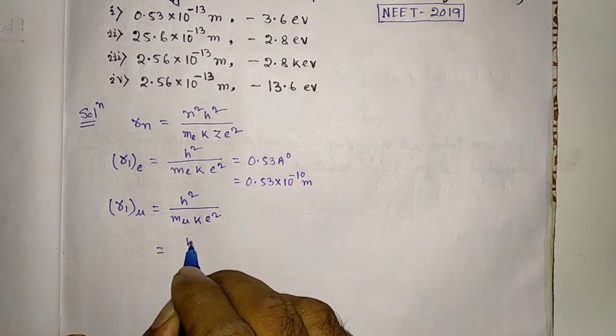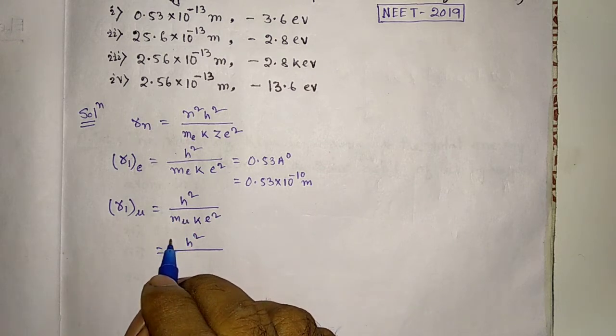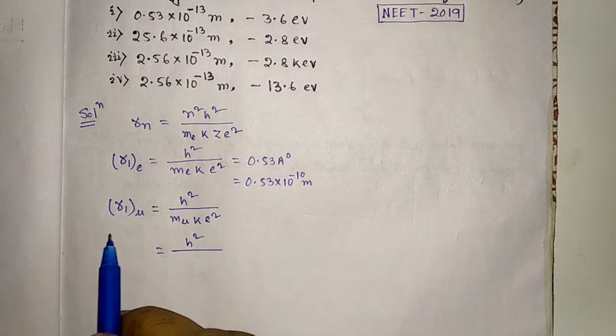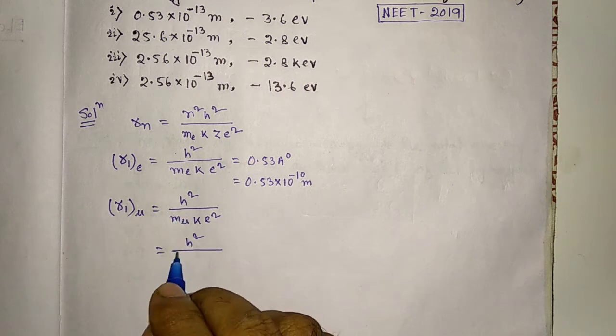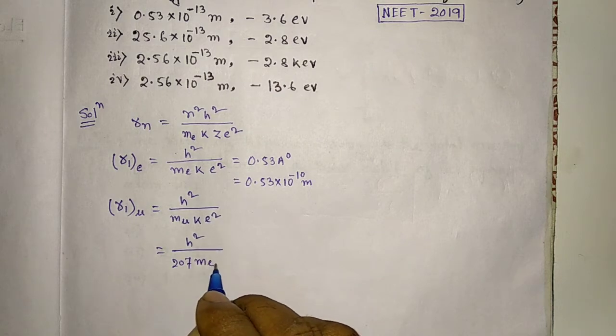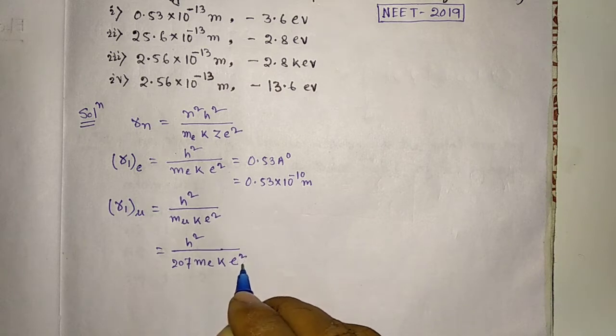In the question it is given that m mu is equal to 207 times me.